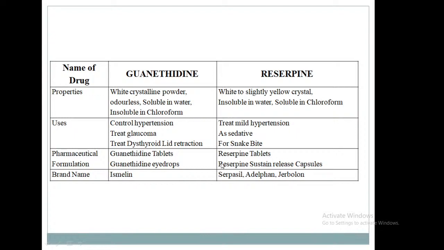For pharmaceutical formulation: reserpine tablet and reserpine sustained release capsule. Brand names: Serpacils, Adalefam, Gerbolon. These are the brand names of reserpine.